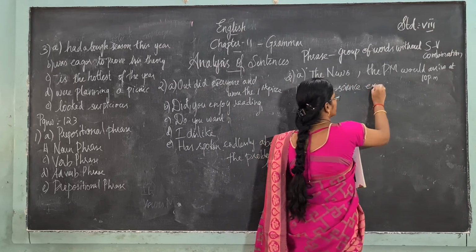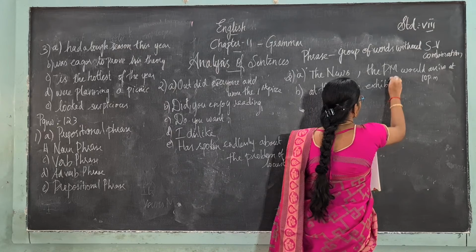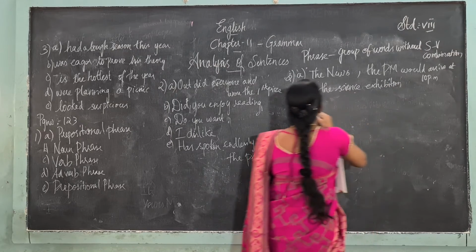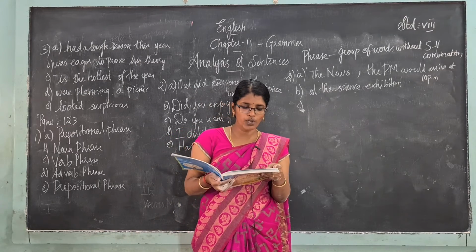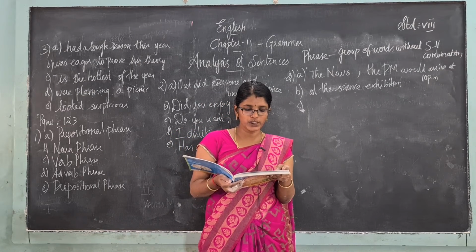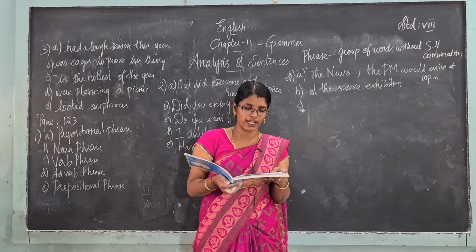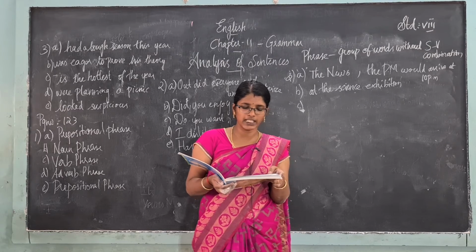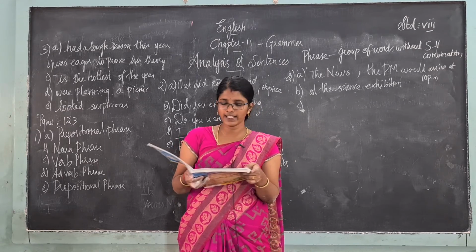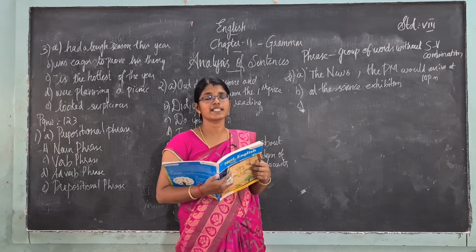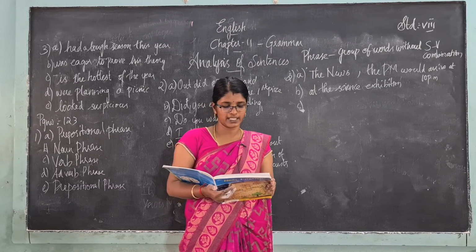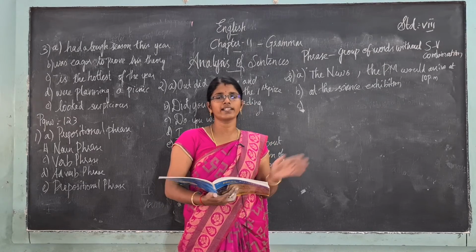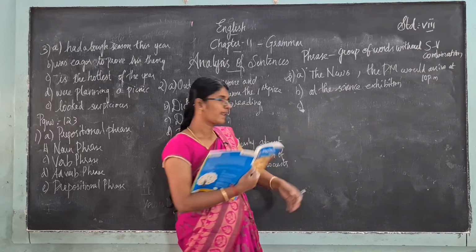At the science exhibition. Next, moving on to the next question. The old man with the limp sold all his toys with a smile. So what is the verb phrase used in this sentence? Which is the main verb in this sentence? Sold. So sold, all together, is called the verb phrase.